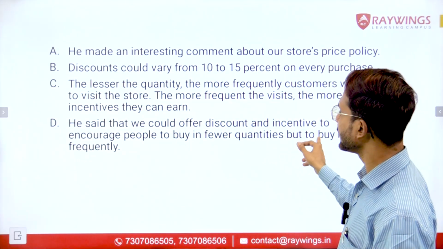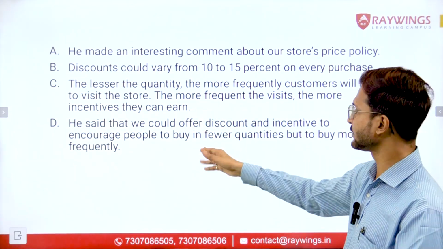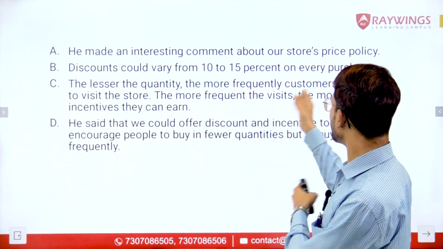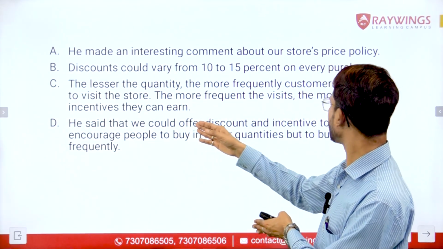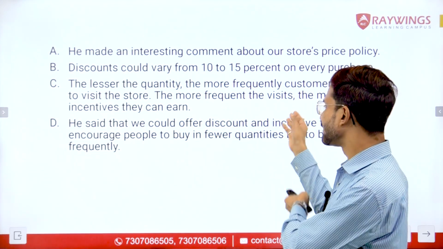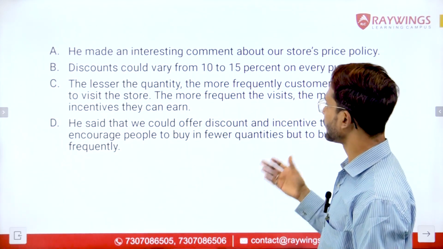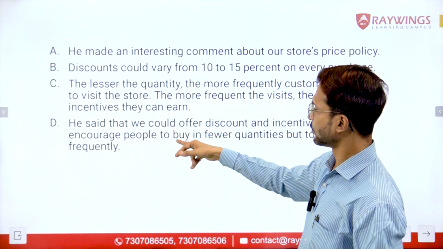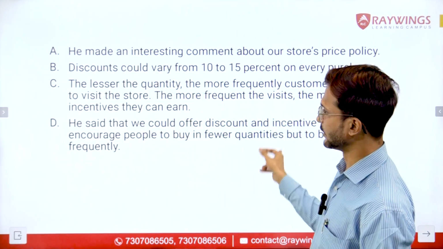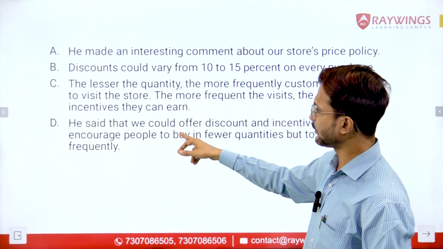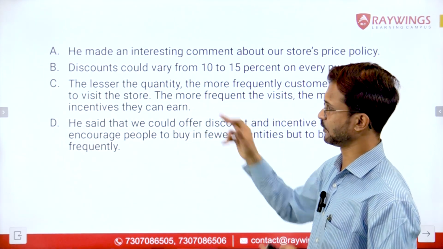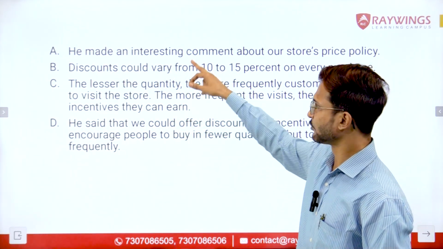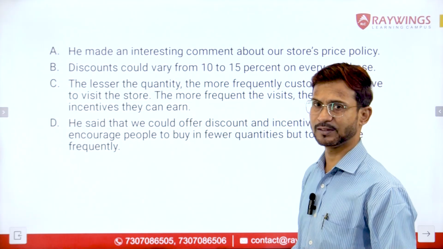So this is an explanation or an extension to the same. The lesser the quantity, the more frequently customers will have to visit the store, and the more frequent the visits, the more incentives they can earn. So it has talked about this aspect of this. So we get one more mandatory pair as DC. The first mandatory pair was AD, the second mandatory pair is DC. So ADC, we have got the sequence.